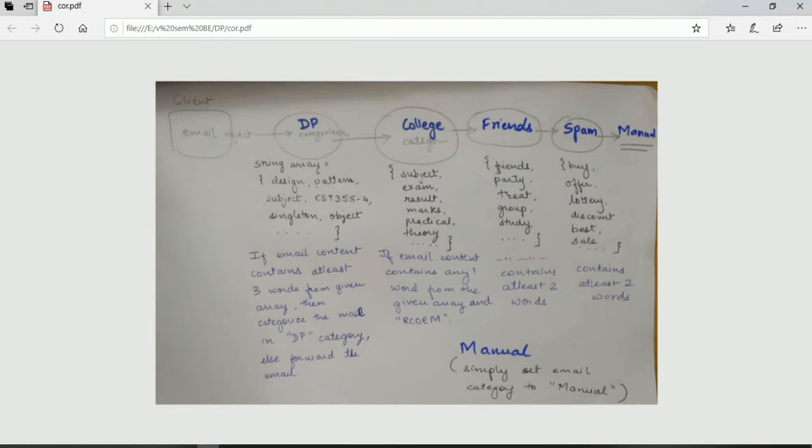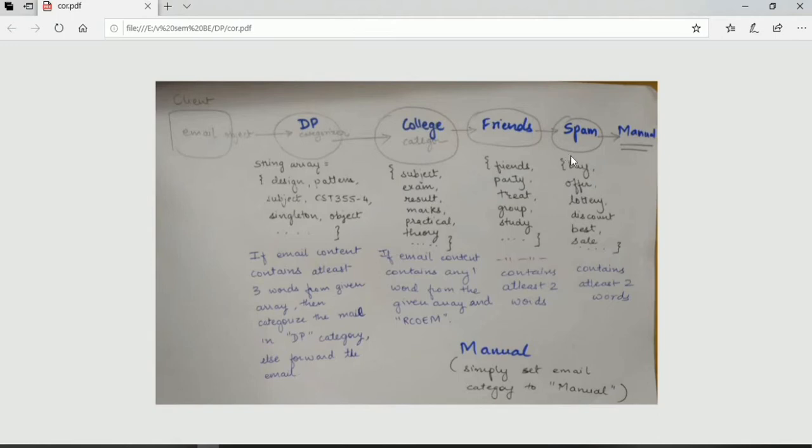Friends also have their own array which contains values such as friends, party, trip, etc. The categorizer method of the class friends will also check the contents of the email. If it contains at least two words, then it will categorize the mail as friends, or else it will forward it to spam.